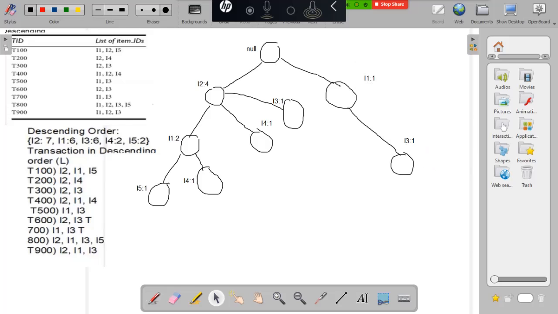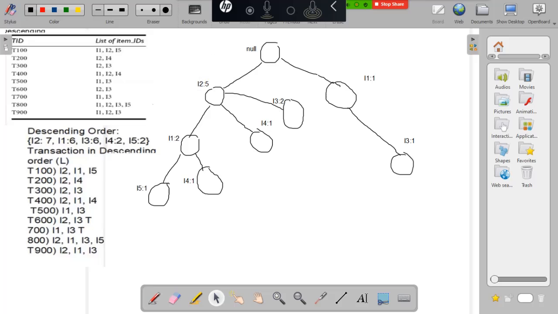So next is the sixth transaction, I2, I3. I2, I3 is already there, so I'm increasing only the count. I2 becomes 5 now, then I2, 6. Then I'm increasing the count of I3. I3 equal to 2.